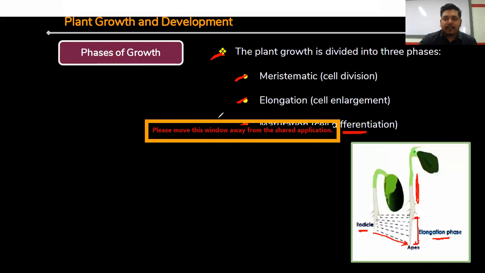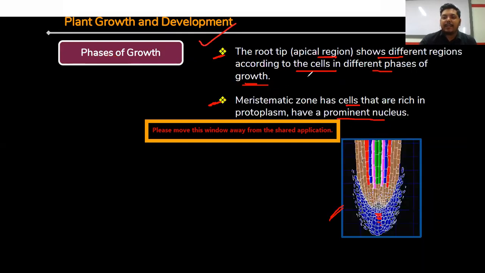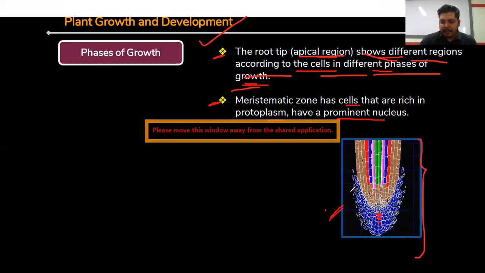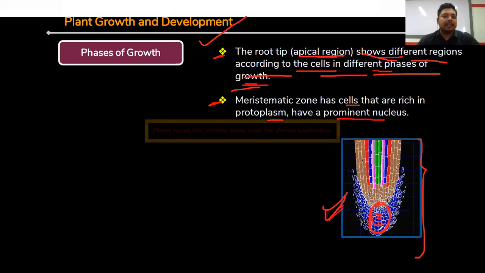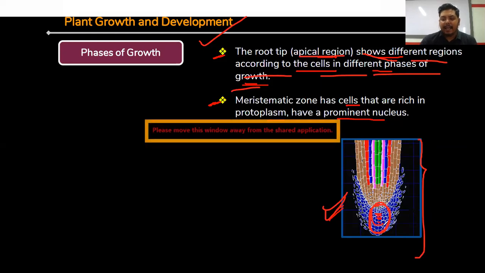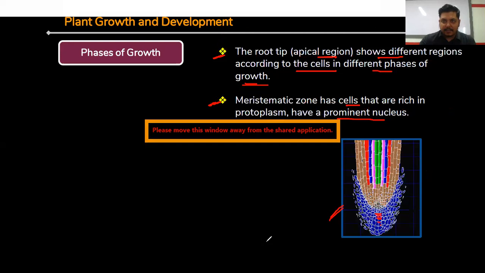The root tip, that is the apical region, shows different regions according to the cells in different phases of growth. Suppose we are taking the root tip. This is the diagram of the root tip. Here you can see this area is known as the meristematic area, where a huge number of cells are in a dividing stage, dividing again and again and forming a huge number of cells. The meristematic zone has cells that are rich in protoplasm and have a prominent nucleus. So here many nuclei are present and they are in a dividing stage.